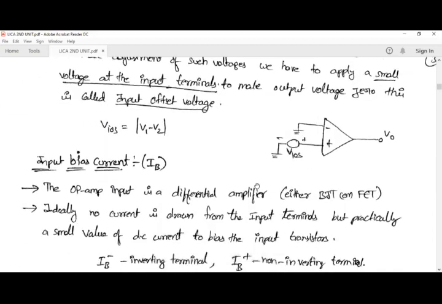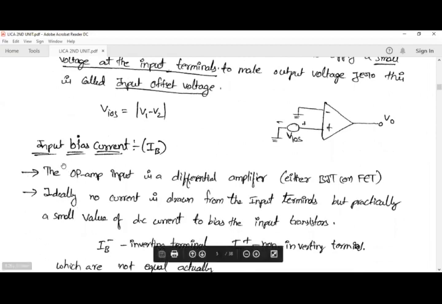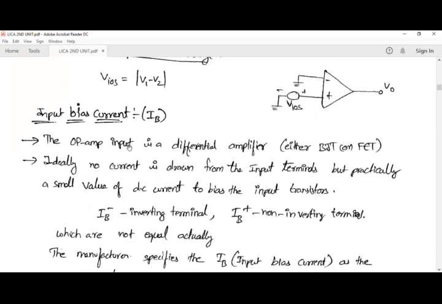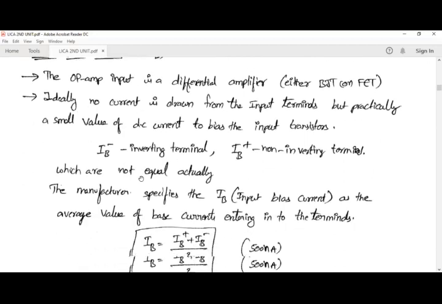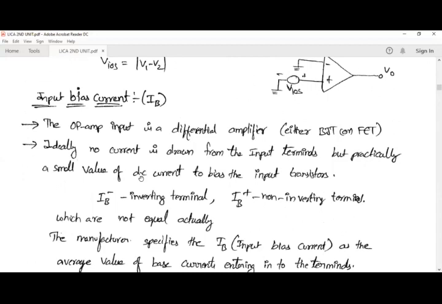And coming to the next characteristic, this is input bias current. What is this biasing current, we will see. The operational amplifier has two input terminals. Ideally the two input terminals must not draw any current, but practically they draw a small amount of current. Ideally no current is drawn from the input terminals, but practically a small value of DC current is needed to bias the input transistors.